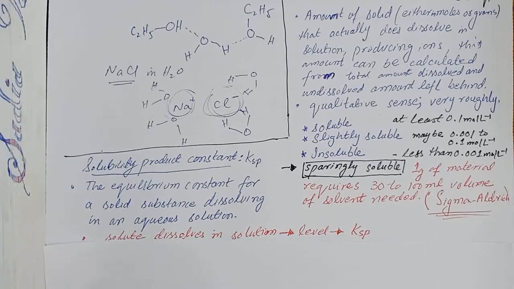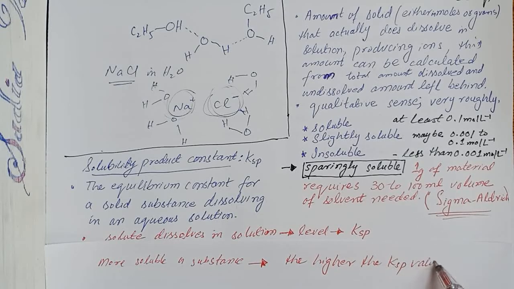The more soluble a substance is, the higher the Ksp value it has.